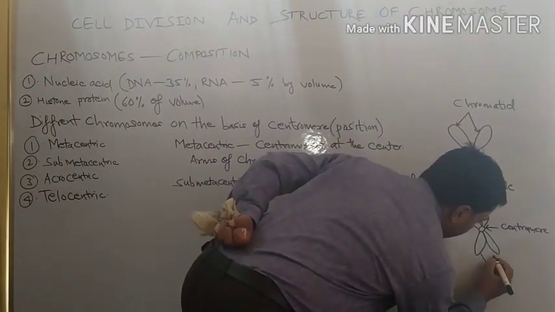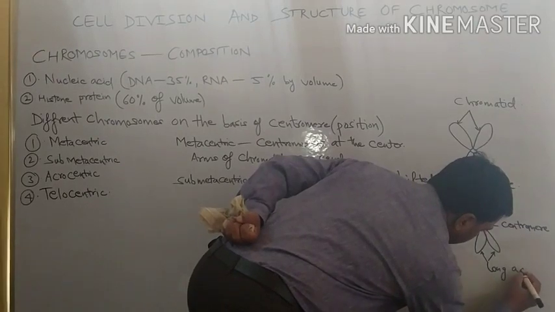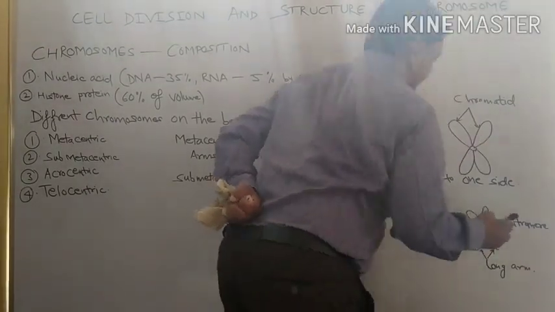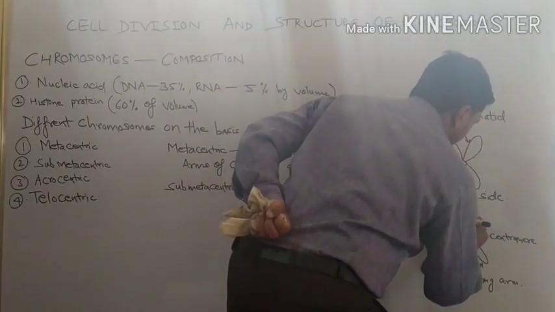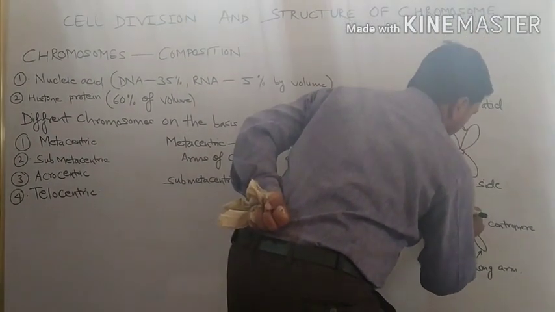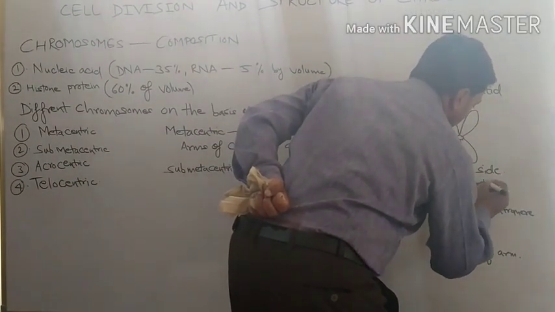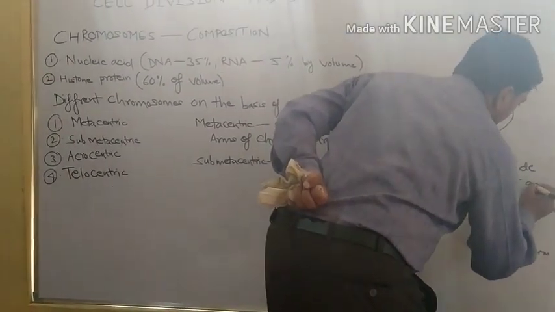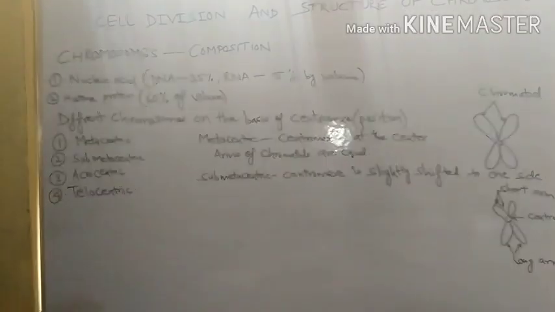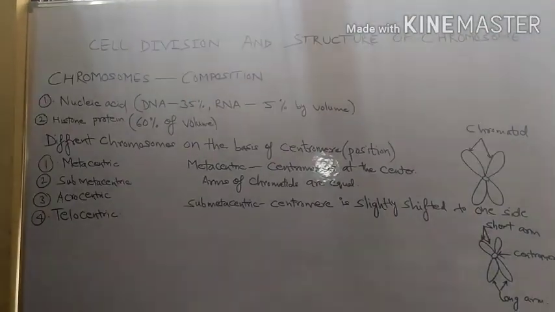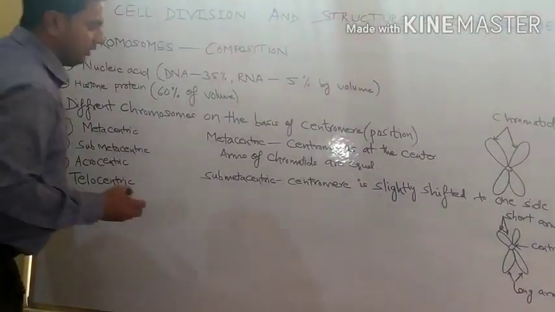So we can write long arm and short arm. This is the submetacentric position. Then the third type of chromosome on the basis of centromere is acrocentric.